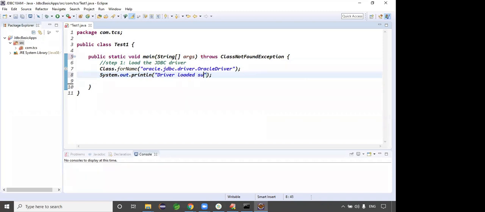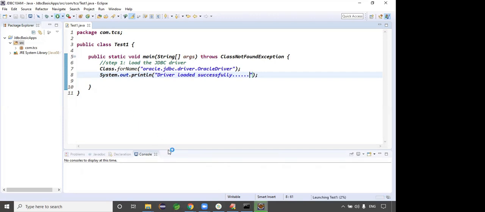Driver loaded successfully, right? Exactly. Completed, guys. First step is done. Every step will run the code. Okay, guys, simply run this code. This is the run button, guys. Are you able to see this button, right? This is the run button. You can directly click this button, no problem.